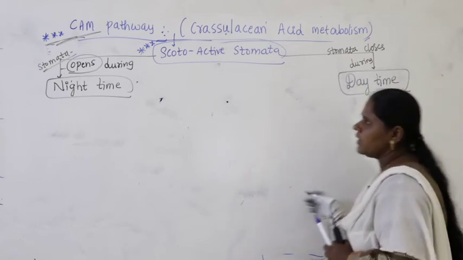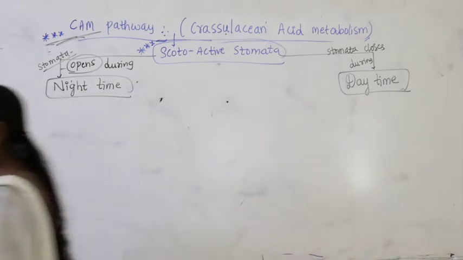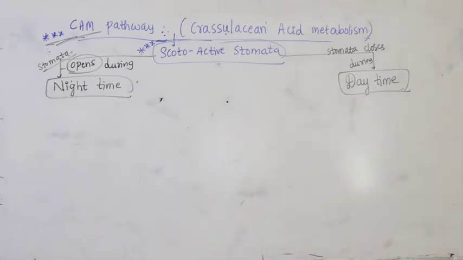Now let us see very clearly how the changes happen during daytime and night time.